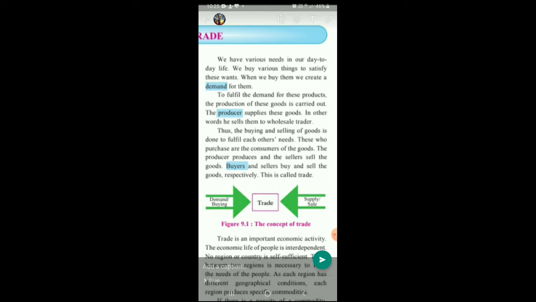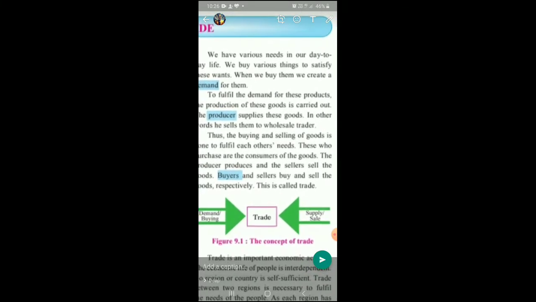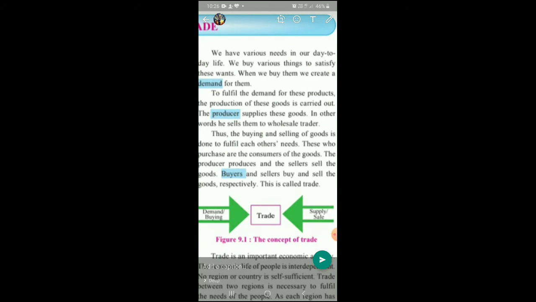So demand, production, producer. The producer supplies these goods. The producer is the one who produces these goods. He has made the goods available. In other words, he sells them to the wholesaler. So the one who has originally produced the good is known as the producer. The wholesaler buys the goods from him on a large scale, and then the wholesaler will be giving it to the retailer. Retailer will be making it available to the consumer.